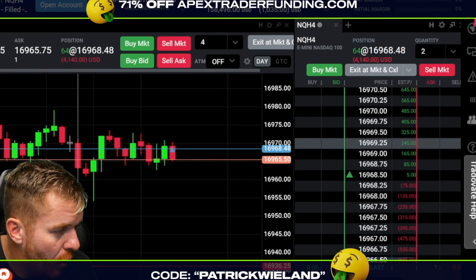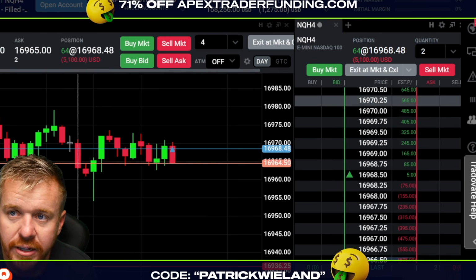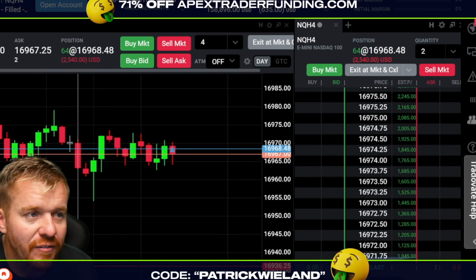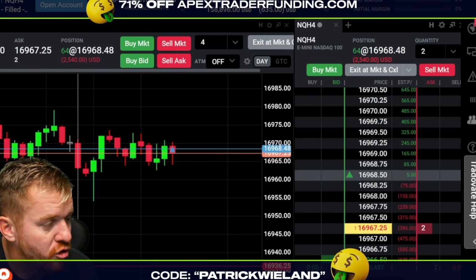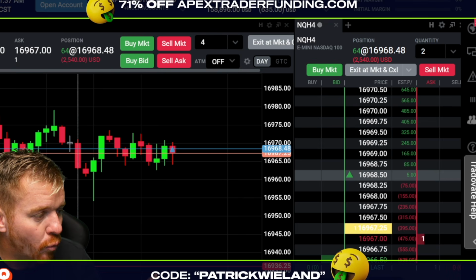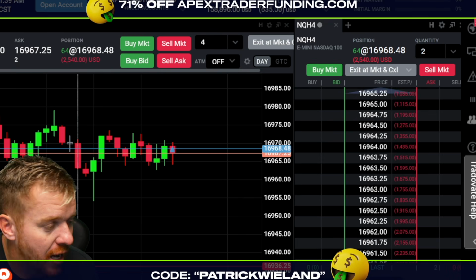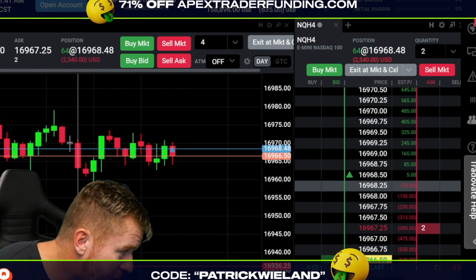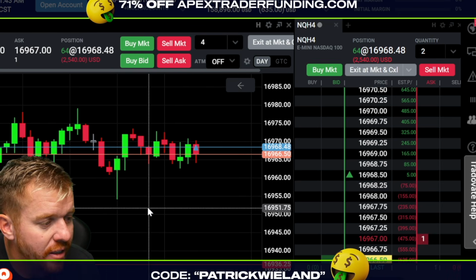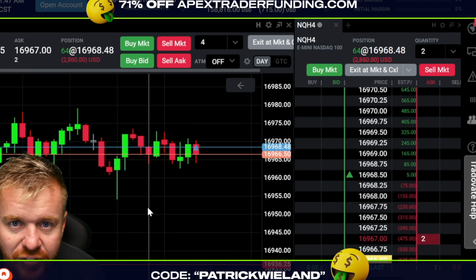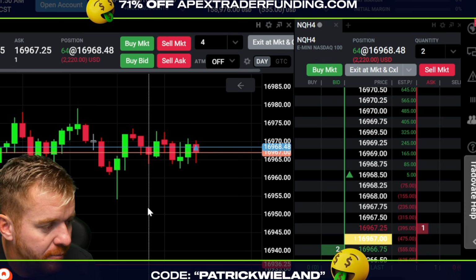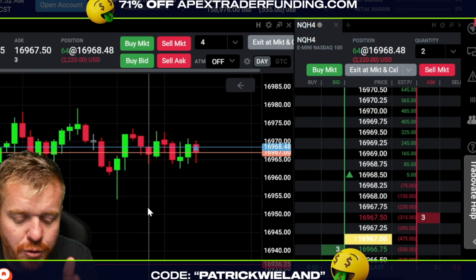So like if we go up, let's say we go up 5 or 6 points, the DOM will show you the individual profit for each account based on the amount of contracts. So actually in this one account right here, not all 4 accounts, I'm down 550. The benefit of doing this is it allows me to spread out my drawdown, right? If I know that I have a $5,000 drawdown, this allows me to spread that out.